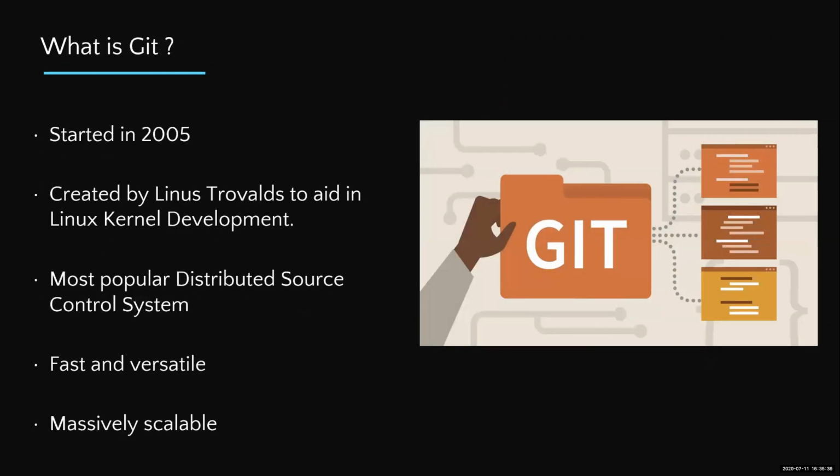Yeah, over to you, Abhishek. Yeah. So, what is Git? Git is a version control system. It was started back in 2005. It is the most popular distributed version control system. We have many advantages with Git: it is very fast, it is versatile, and it is massively scalable. If you are working with a team on a big scale project, it is very beneficial to use Git. We will be seeing more advantages of it going further in the session.